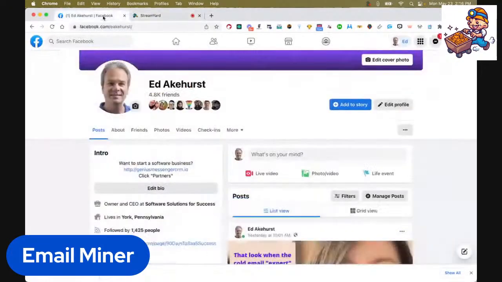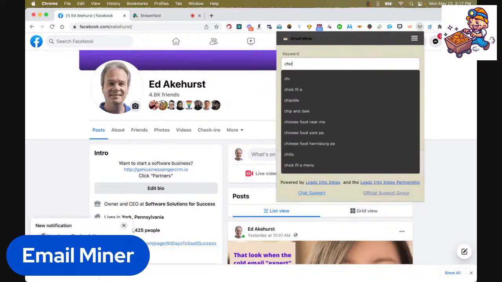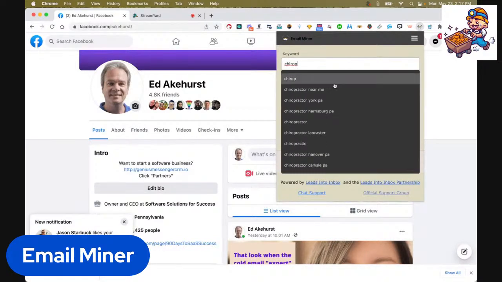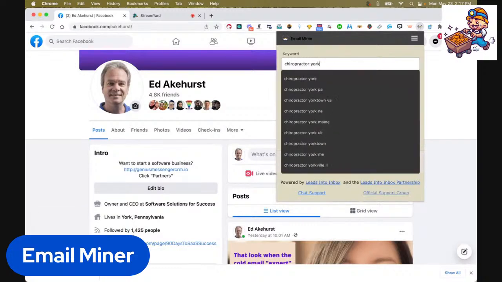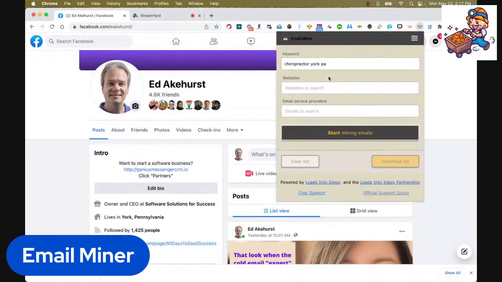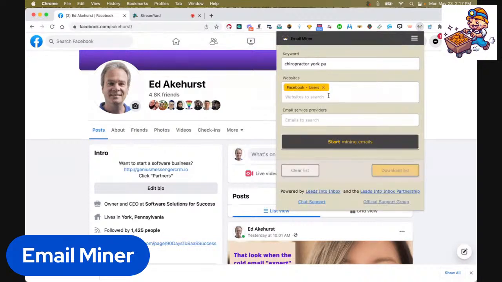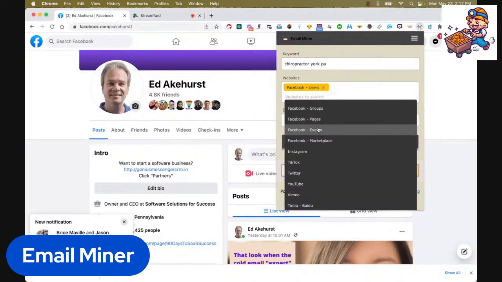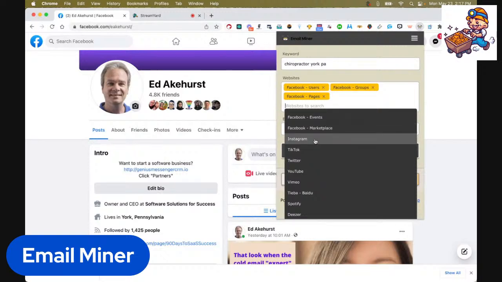So let's go over here so that we don't get that weird screen looking thing. Let's open this. It's called Email Miner. I used chiropractors as the example, so let's just look for chiropractor. Sometimes you restrict yourself if you put too much of a location in there. Let's say we're looking for chiropractors that show up in Facebook users. Maybe we want to also find groups. Maybe we want to find some that have pages on Facebook.